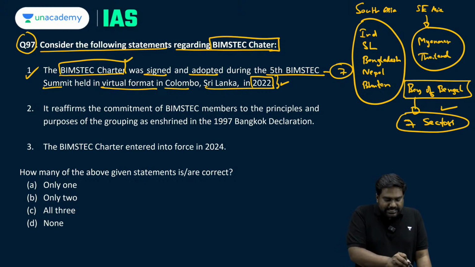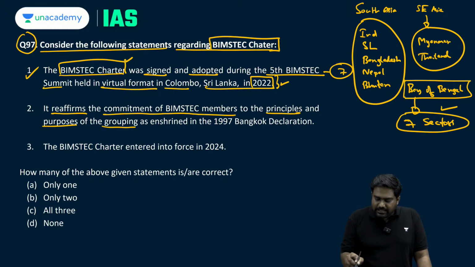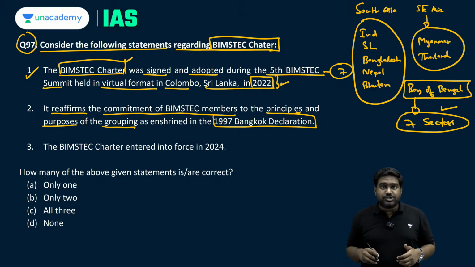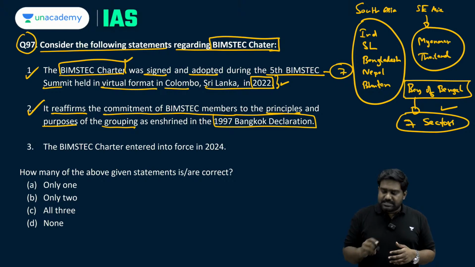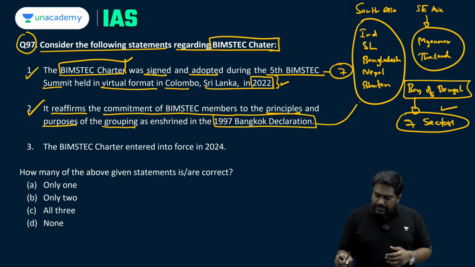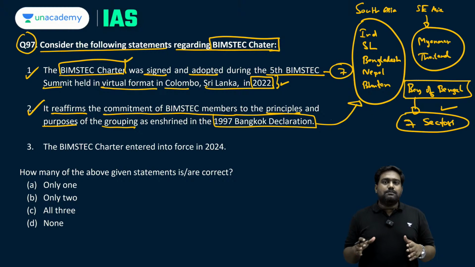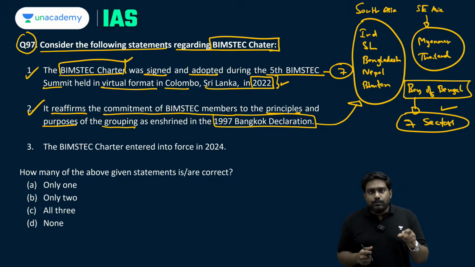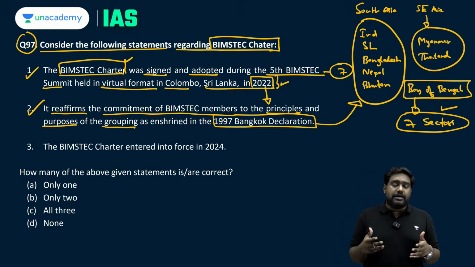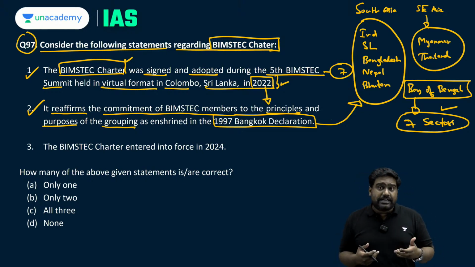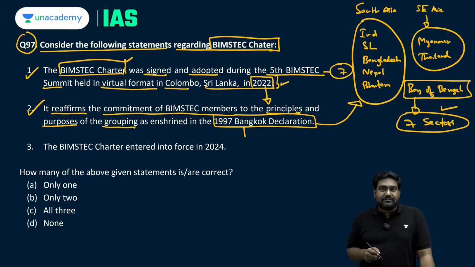And second statement says it reaffirms the commitment of BIMSTEC members to the principles and purposes of the grouping as enshrined in the 1997 Bangkok Declaration. This statement is also absolutely correct. If you look at the origin of BIMSTEC, it was founded in 1997 through the signing of the Bangkok Declaration. So through BIMSTEC Charter adopted in 2022, the member countries have committed to uphold the principles and objectives that were adopted during the Bangkok Declaration of 1997.